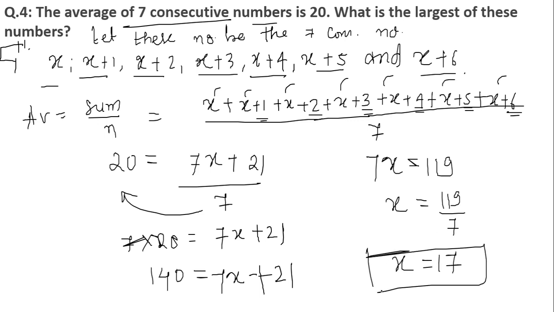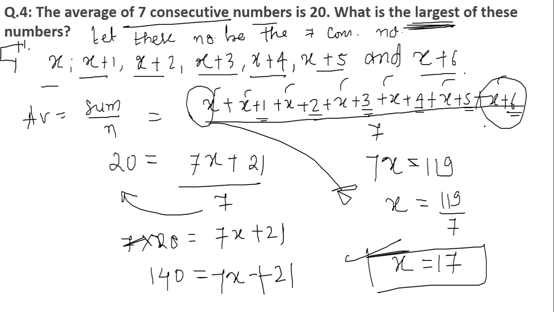But have they asked us to find the value of x? No, they have asked us to find the largest number. If they had asked us to find the smallest number, then we would have said the smallest number is x and x value is 17. They have asked us to find the value of the largest number. Largest number is x plus 6.